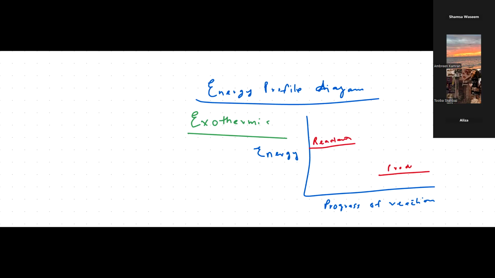What is the enthalpy change? It is the energy difference between the reactants and products. But the reaction has to overcome a minimum amount of energy, an energy barrier to start a chemical reaction, which we call the activation energy. And we have to label this with a hump. What does this hump represent? This is the activation energy.